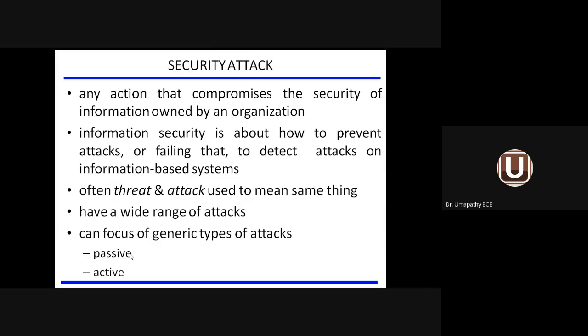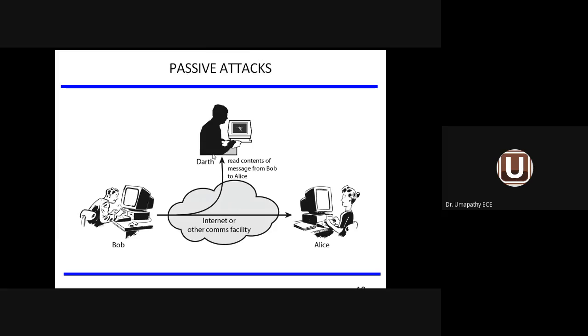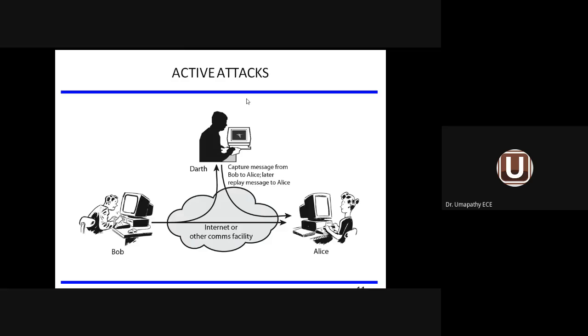So two types of attacks are possible. One is passive, the second one is active. You can see the passive attack: the sender is giving the information, the hacker is reading the information and then just passing it to the receiver. But in the case of the active attack, the sender is giving the information, but the hacker captures the information, holds it for some time interval, may modify the information, or without modification, may replay the message to the receiver. In such a case, it is called active attack.